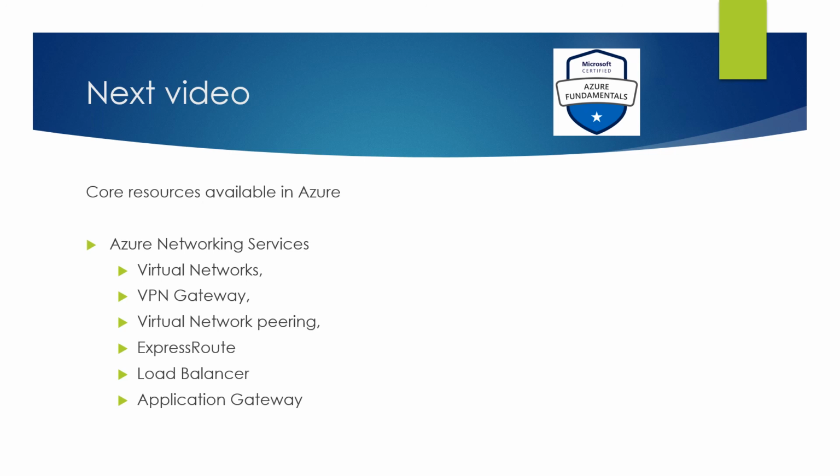In the next video of the AZ-900 Azure Fundamentals series, I am going to discuss Azure Networking Services, which includes virtual networks, VPN gateway, virtual network peering, ExpressRoute, load balancer, and application gateway.